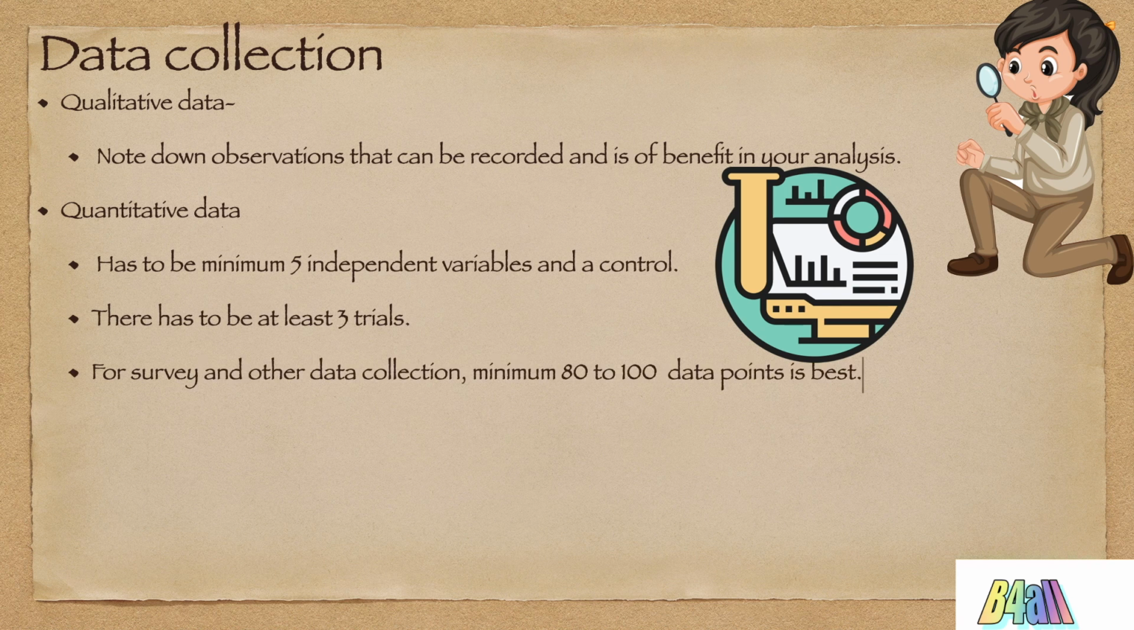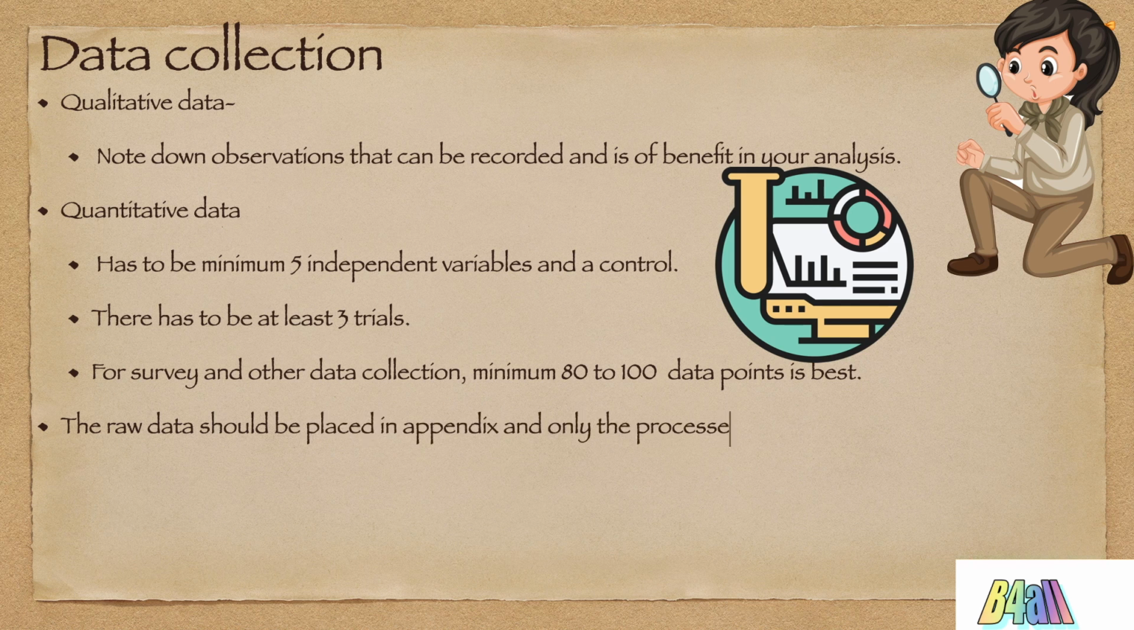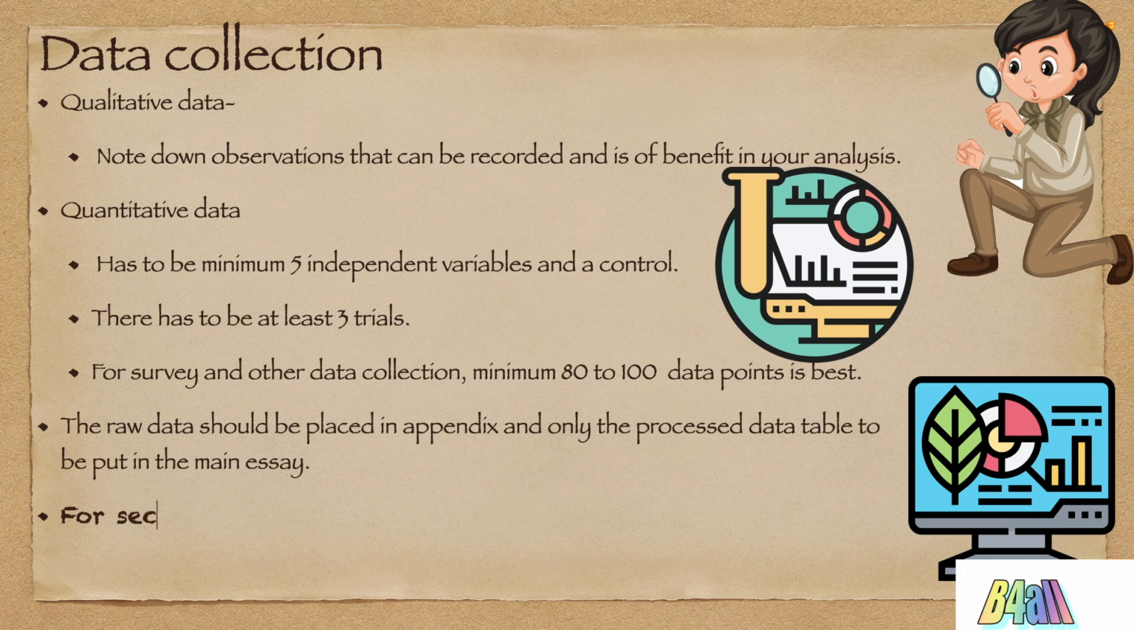minimum of 5 independent variables and a control. There has to be at least a minimum of 3 trials. For survey and other data collection, minimum 80 to 100 data points is always best. If you have a huge amount of raw data, it's better to be put in the appendix and only the process data table to be put in the main essay.